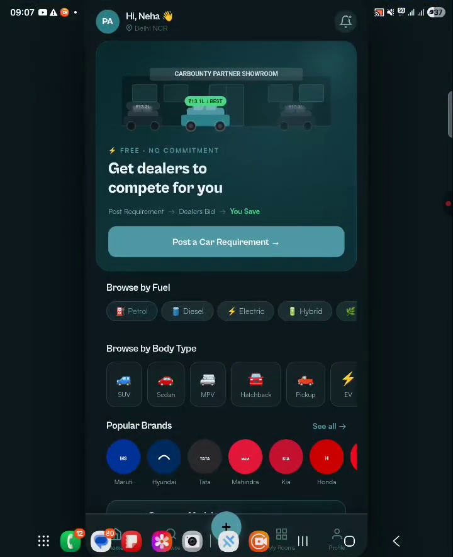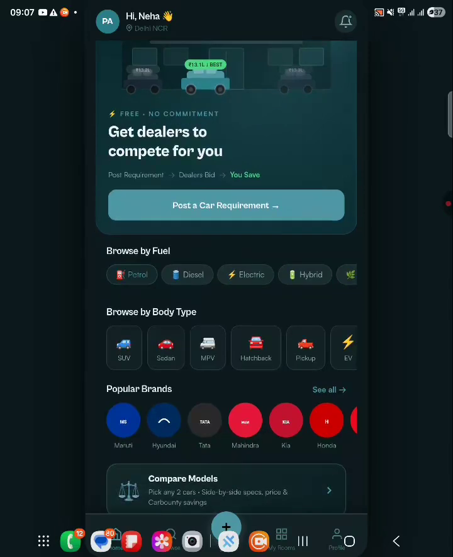This is the Car Bounty home screen. You see the search bar at the top, the post requirement button front and center, and different types of filters you can use to find the car you are looking for. We have browse by fuel, browse by body type, and browse by brands, which are the most useful filters for any consumer.